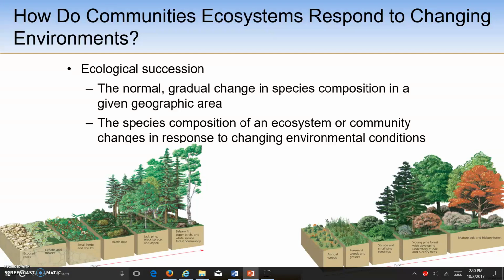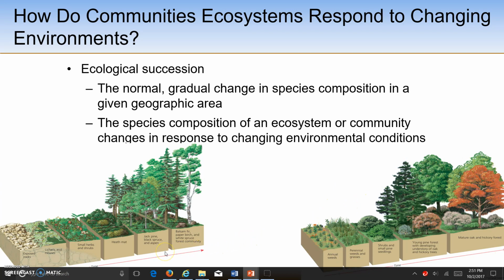How do communities and ecosystems respond to changing environments? A term you should be familiar with is ecological succession. This is the normal gradual change in species composition in a given geographic area in response to changing environmental conditions. We break ecological succession into two types: primary succession and secondary succession.